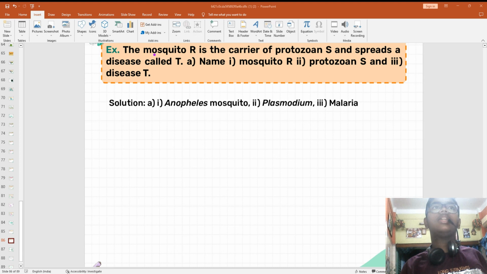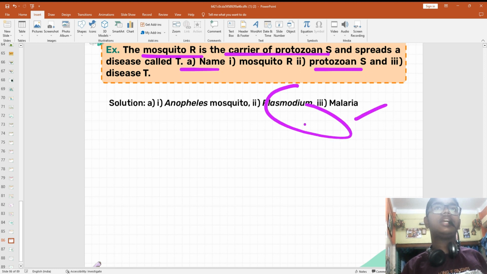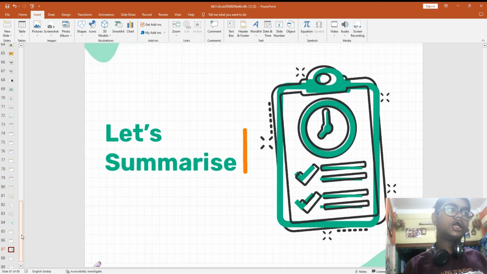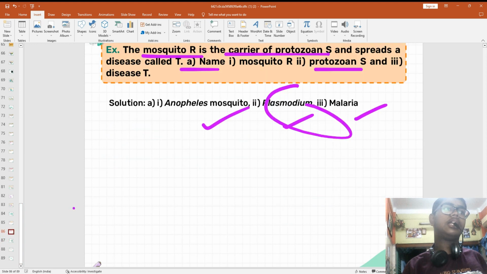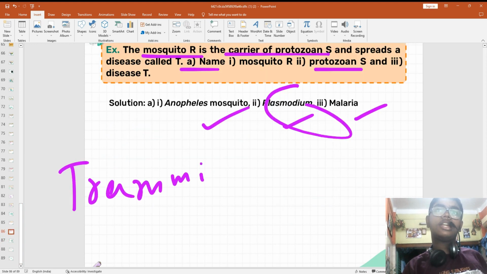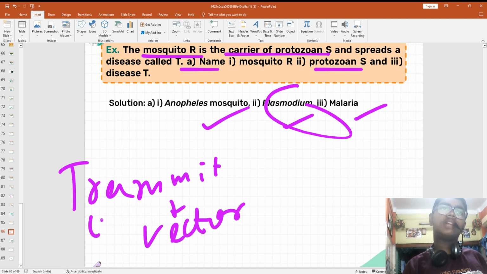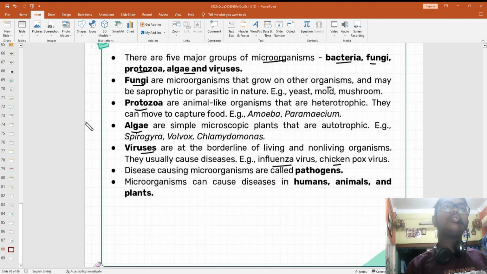The mosquito R is a carrier, protozoan S. S is what? Plasmodium. The disease spread is called T. T is malaria. Plasmodium is the protozoa, and the Anopheles mosquito is the transmitter. That has a special name: who transmits? That is known as a vector. Not physics vector, this is something else.